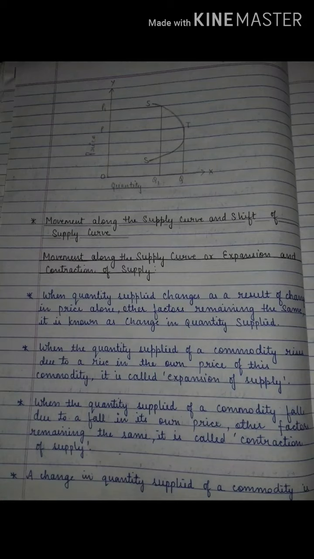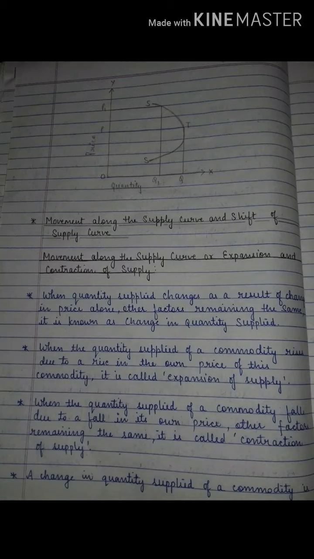Okay, now the next topic is movement along the supply curve. What do you mean by that? First is when the quantity supplied changes as a result of change in price alone. I hope you remember demand; same it is with supply. When there is a movement along the supply curve, that means there is a change in price alone, other factors remain constant, so it is known as change in quantity supplied.